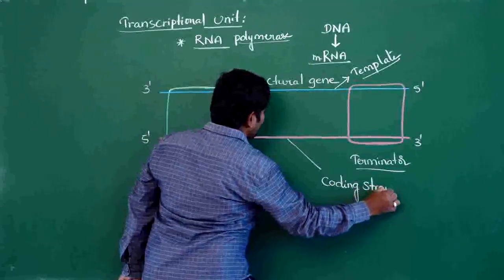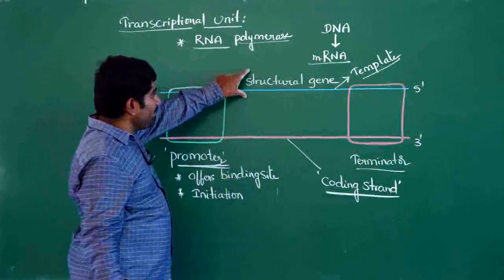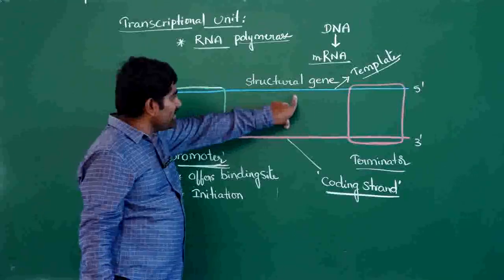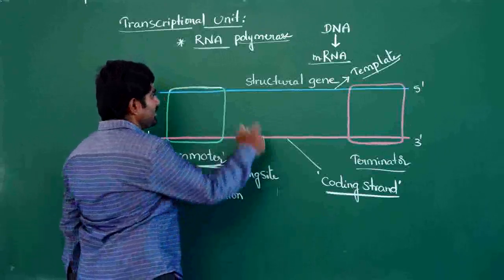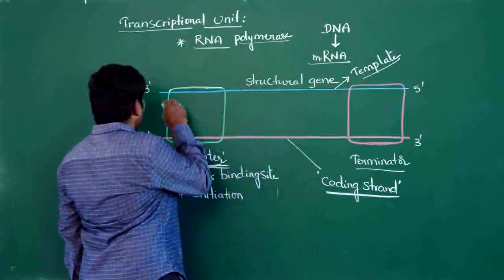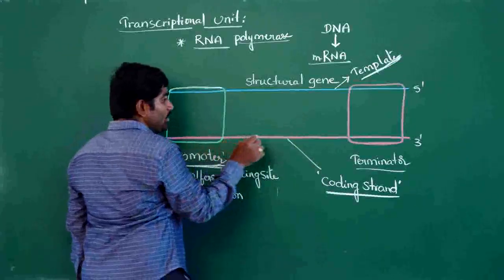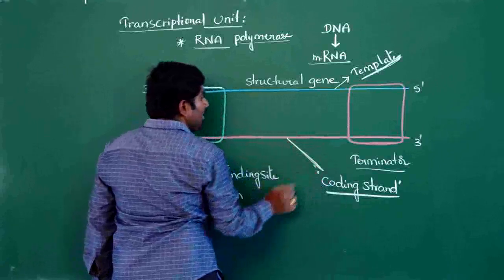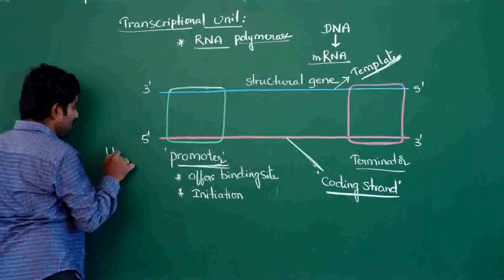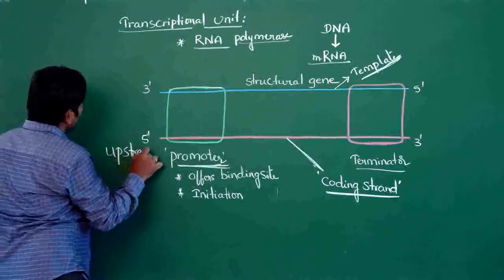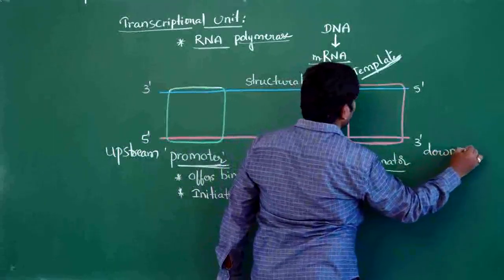The structural gene is the main part of the gene which contains the genetic information for protein synthesis, or the genetic information for mRNA synthesis. The structural gene contains two DNA strands. The 3' to 5' strand is called the template strand, and the 5' to 3' strand is called the coding strand. So this 5' end is called upstream, and the 3' end is called downstream.